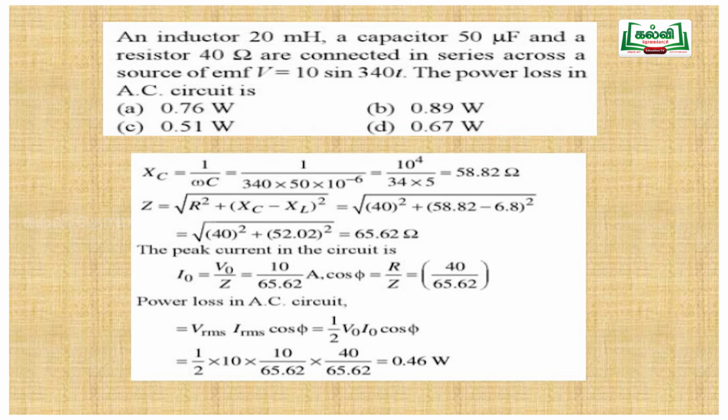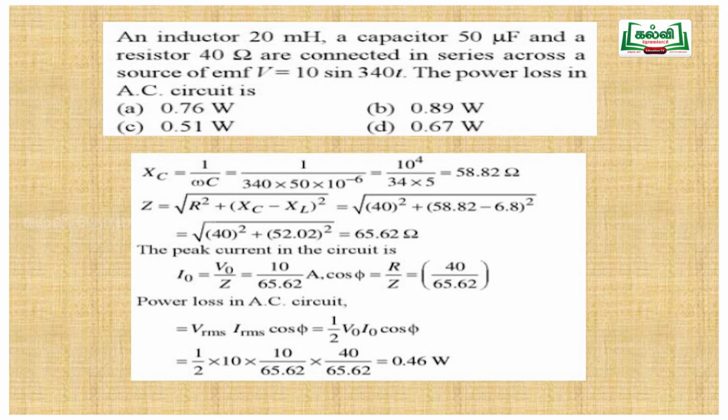XC equals 1 by omega C, with omega 340 and capacitance 50 into 10 power minus 6, we get 58.82 ohm. Similarly XL equals omega L, that is 340 into 20 millihenry, 6.8 ohm. Then Z equals the square root of R square plus XC minus XL the whole square. So we get Z equal to 65.62 ohm.